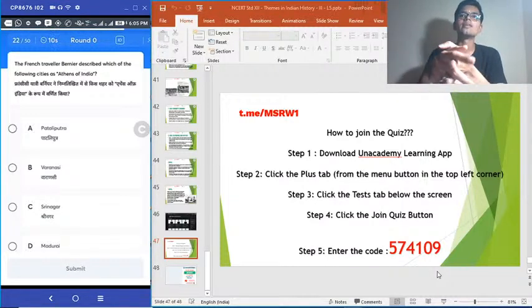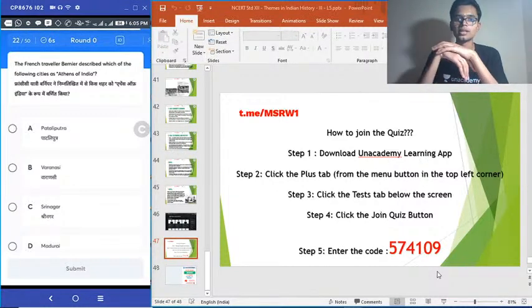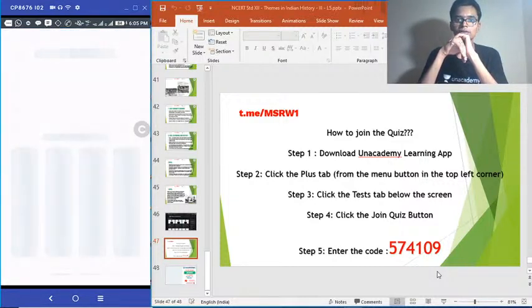I think this is given in Poonam Dalal Dahiya ma'am's textbook. Bernier described a particular Indian city as Athens of India. Which is it? Pataliputra, Varanasi, Srinagar, Madurai.